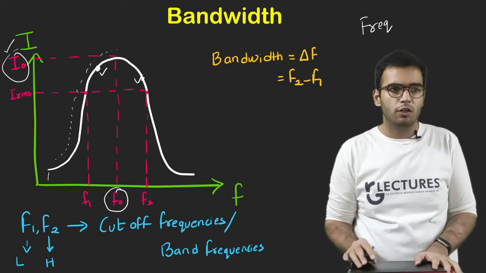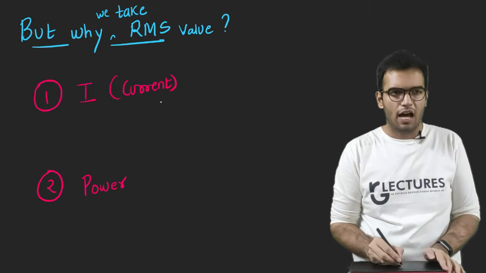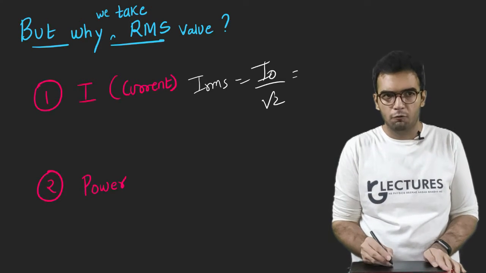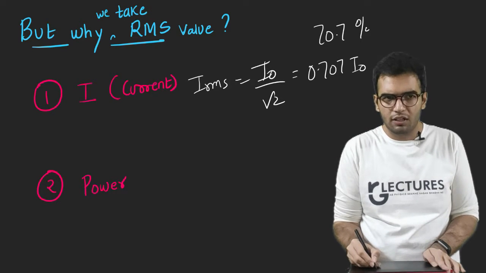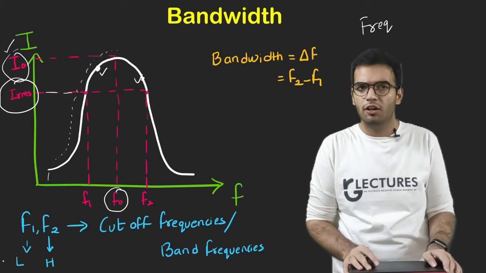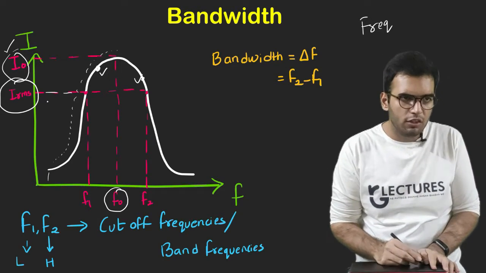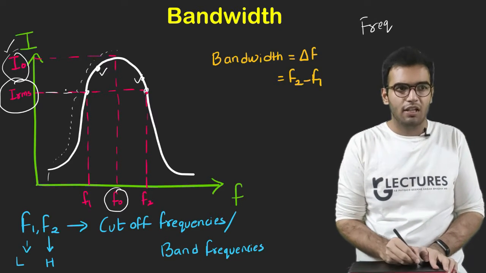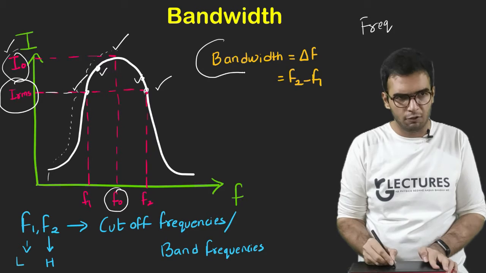So basically we plot the RMS value in the graph. Now what is the RMS value? IRMS is equal to the peak value upon root 2. And 1 upon root 2 is 0.707 times the peak value. Basically, in percentage, it is 70.7% of I0. If my current is 100 amps, my IRMS will be 70 amps. 70 amps is also good. So we plot the values of IRMS in the curve, and the region of frequencies from IRMS 1 to IRMS 2 around the peak current is called bandwidth.